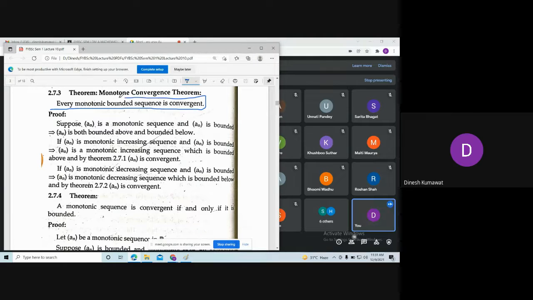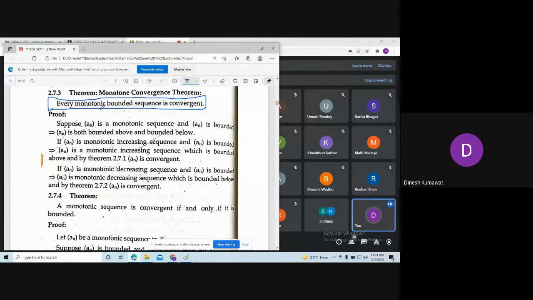From now onwards we are going to see some examples where we check whether a sequence is convergent or not. Sometimes it is quite difficult to find out whether a sequence is convergent. So for such sequences we just check whether the sequence is monotonically increasing or decreasing, and we check its boundedness.